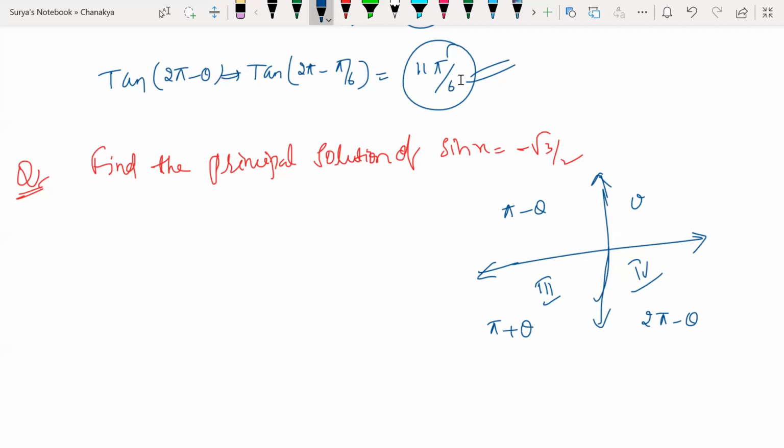Guys, look at this here. In the first quadrant, theta will be theta only. Second quadrant, pi minus theta. Third quadrant, pi plus theta. And fourth quadrant, 2 pi minus theta. So I'm writing in terms of pi only. Sir, why can't we write 180 plus theta, or 270 minus theta here? 270 means 3 pi by 2, so I would have to write 3 pi by 2 minus theta. So don't write in terms of 3 pi by 2. Let us write in terms of pi. Now tell me the answer.